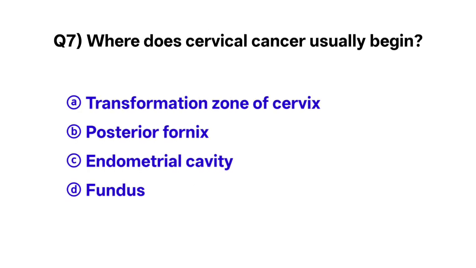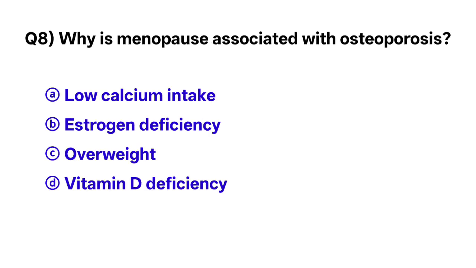Question number 7. Where does cervical cancer usually begin? The correct option is A. Transformation zone of cervix. Question number 8. Why is menopause associated with osteoporosis? The correct option is B. Estrogen deficiency.